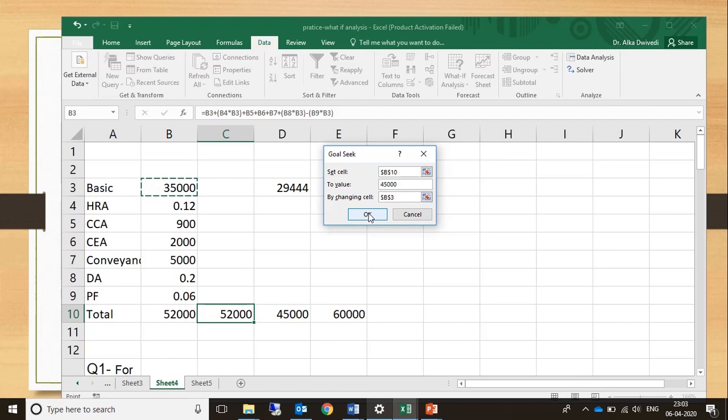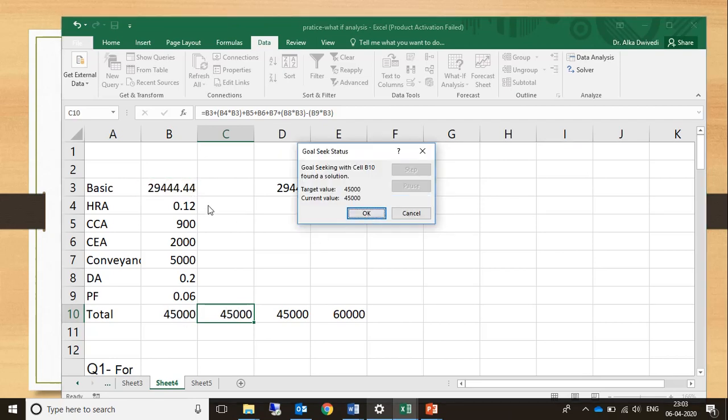I simply have to click OK, and I get this value, which is 29,444, and if you round it off you will get 29,444. Okay, not the decimal part of it. So that is the final answer. If you click OK, then Excel will change these values and save them, as you can see right now.